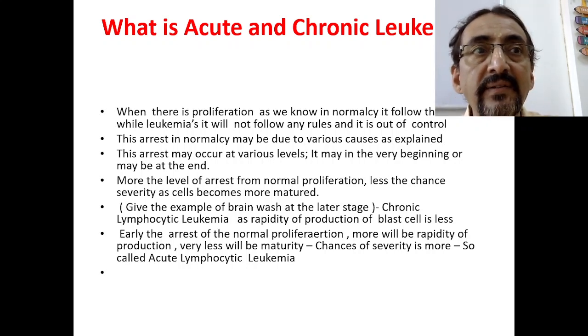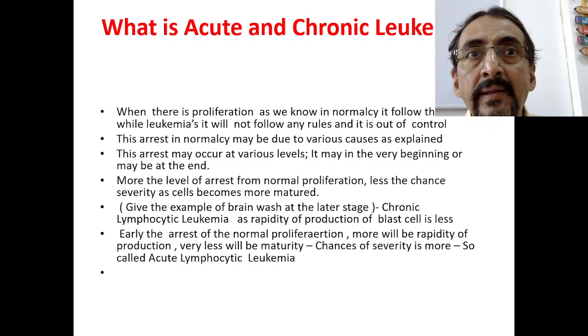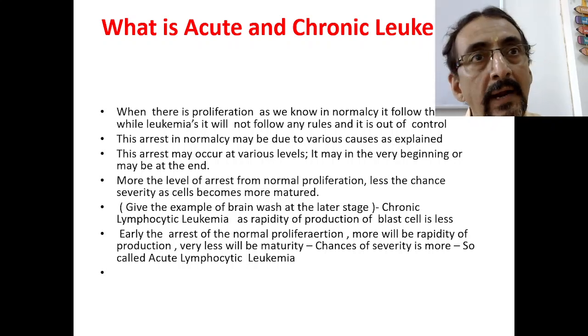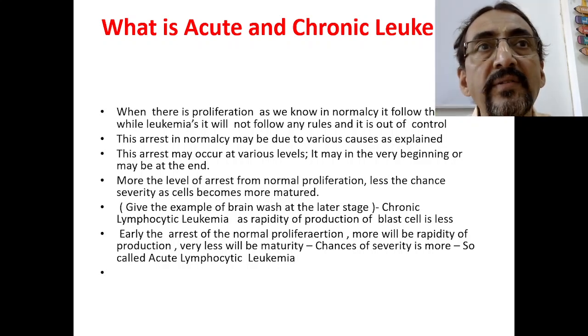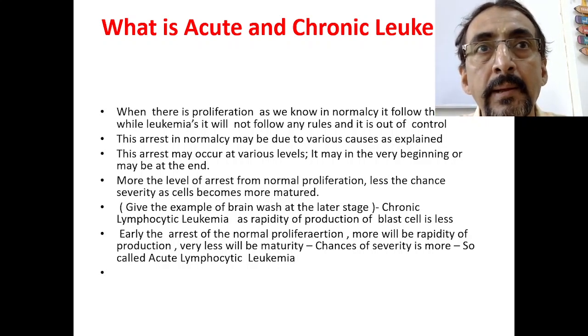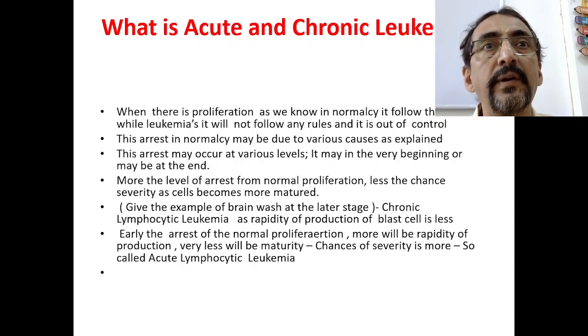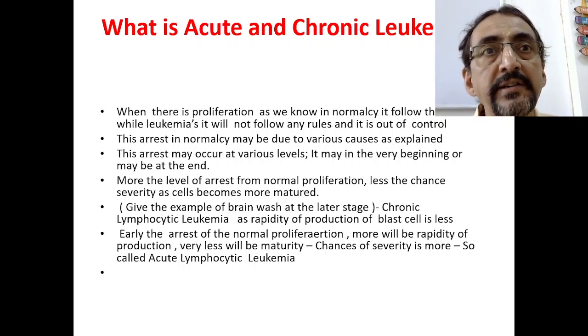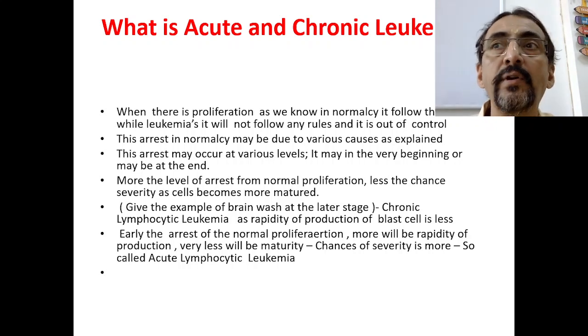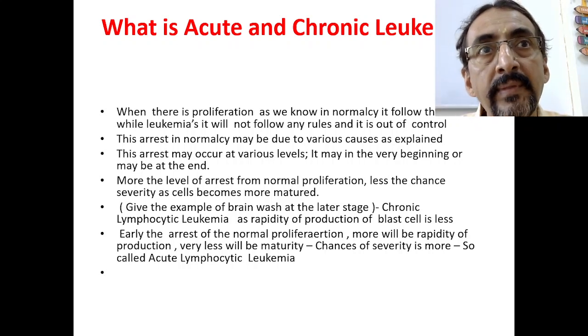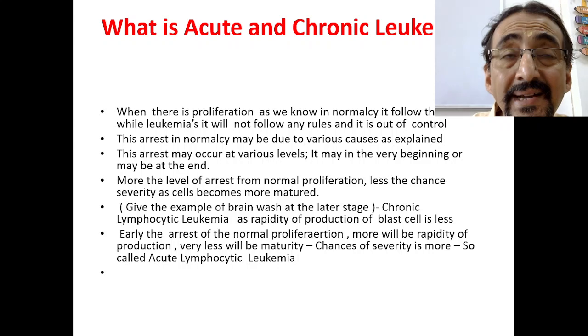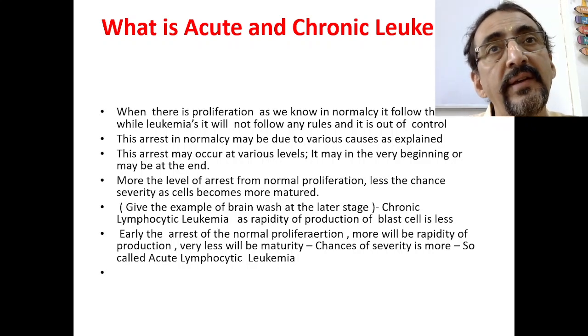If the arrest takes place in the earlier part itself, then fewer blasts are formed and more normal cells will be there, and the leukemia gets converted into the chronic type. But if all of a sudden all the blasts are proliferating at once and arrest is not taking place, more and more immature cells are formed, then the chance of getting acute leukemia is more.